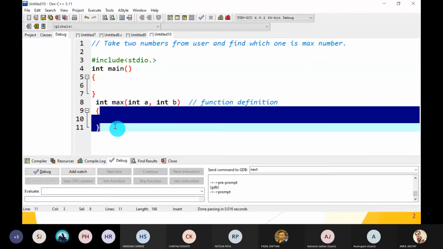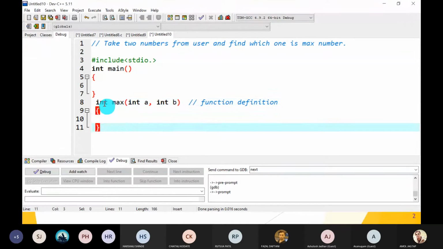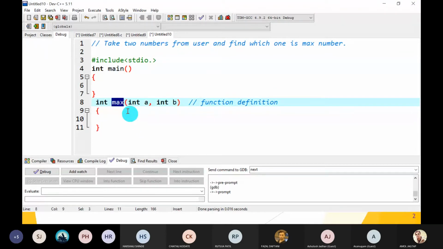Inside the curly bracket, it is called the body of the function. Int is called the return type of the function. Max is called the name of the function, and int a comma int b are called the formal arguments or parameters. Either we call it a parameter or arguments. Now this is called function definition. This is one part of the function.